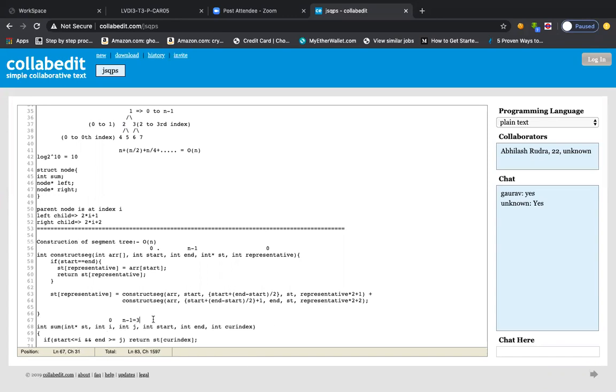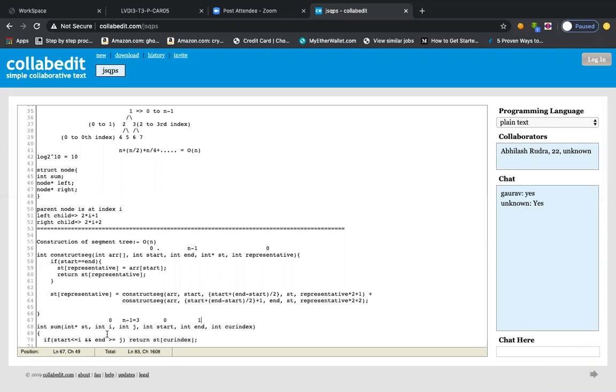So you see start is how much in this case? In our simple example, 0 and 1. Start is, let us say 0. We want to sum all the elements between 0 and 1. We want to basically figure out what is the representative node. And the end is 1, right? So 0 is less than or equal to 0. Yeah, that's true. And end 1 is greater than or equal to 3. Is it true? No, it is not true, right? So therefore this if condition is not true.